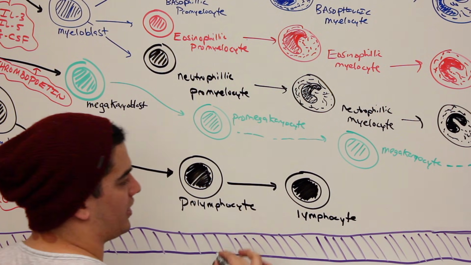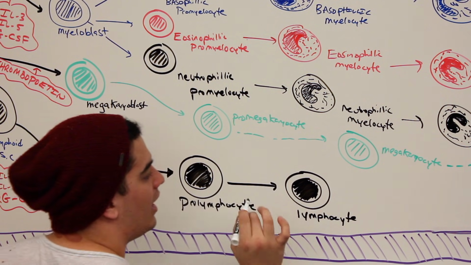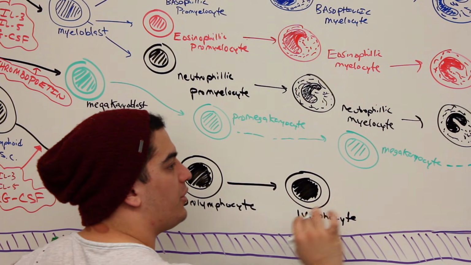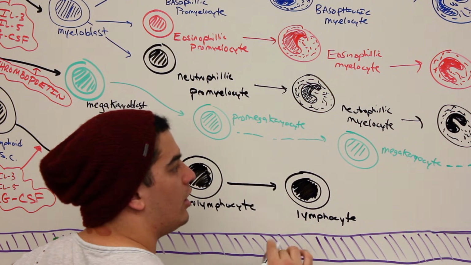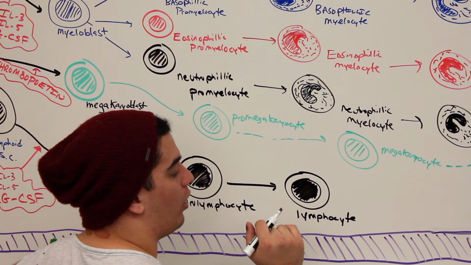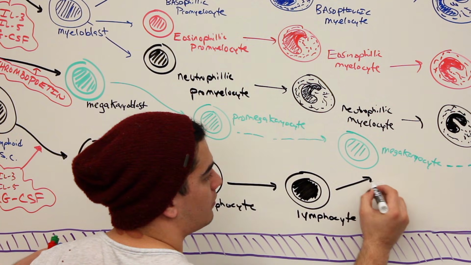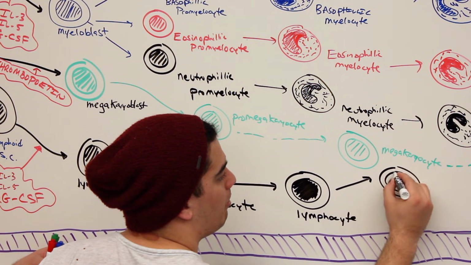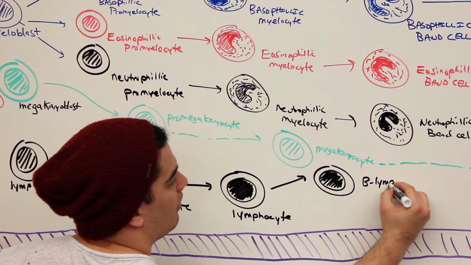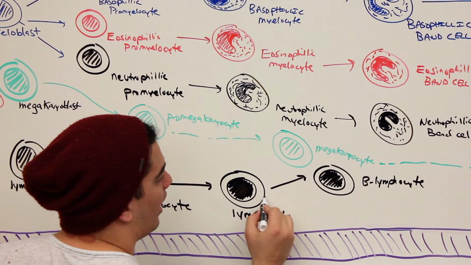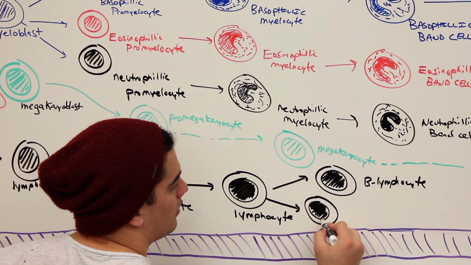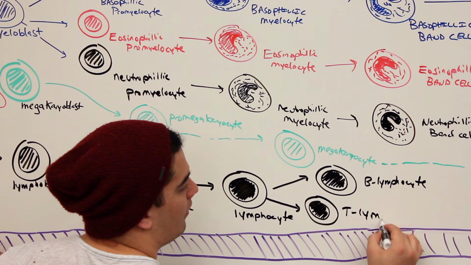Now here's where it differs, and I'm going to go into more detail when we show it in the bloodstream. The lymphocyte that leaves the bone marrow through the sinusoidal capillaries and goes into the bloodstream, where it will reside in other lymphoid organs, is going to be the B lymphocyte, because that's the mature one. So there can be two cells here. One is going to be the B lymphocyte, and the other one is going to be the T lymphocyte.